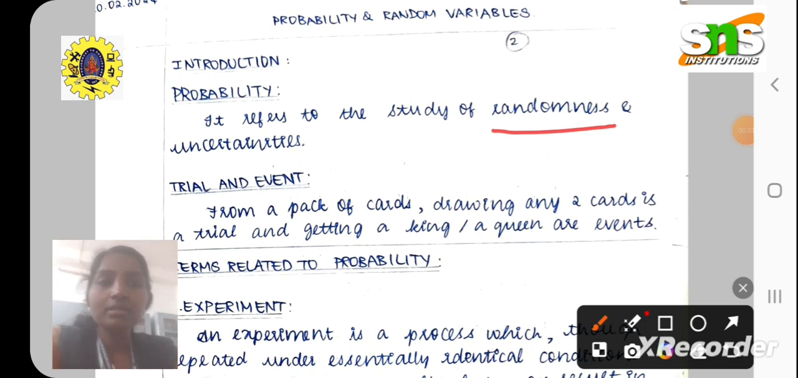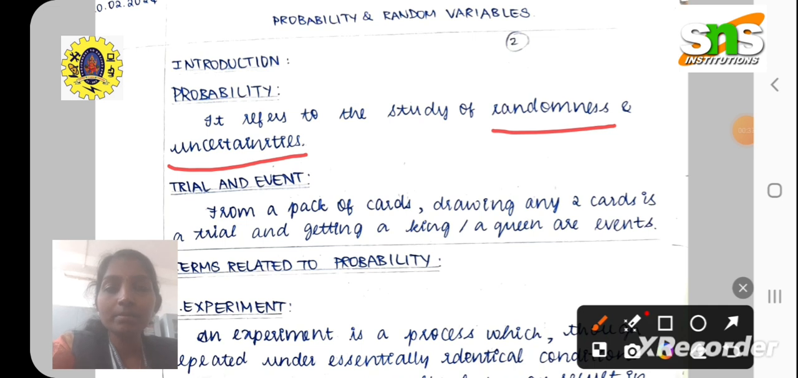And what do you mean by uncertainties? Uncertainties are nothing but the happenings or non-happenings, or it may happen or it may not happen. Those particular things come under uncertainties. So what do you mean by probability? Probability refers to the study of randomness and uncertainties.